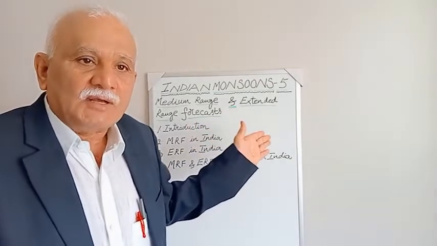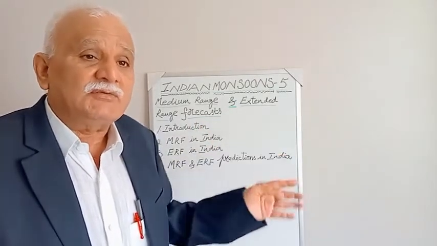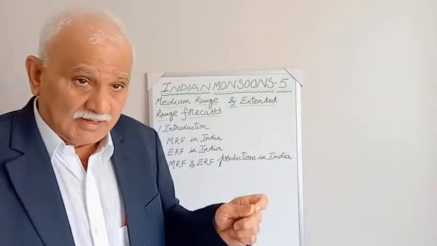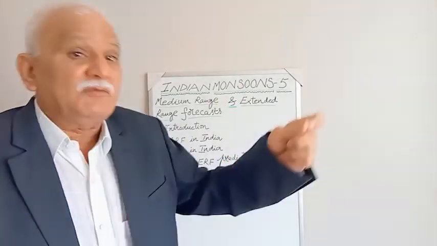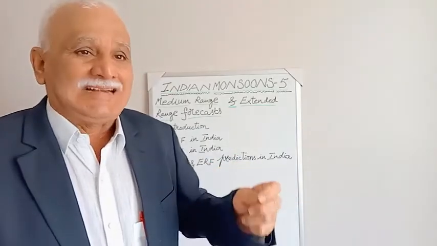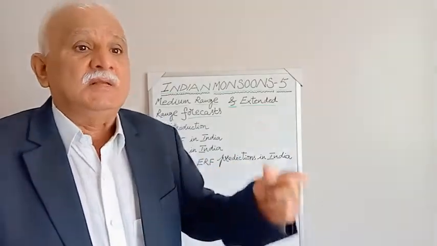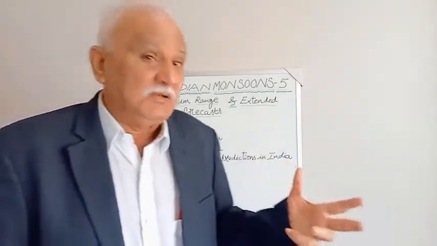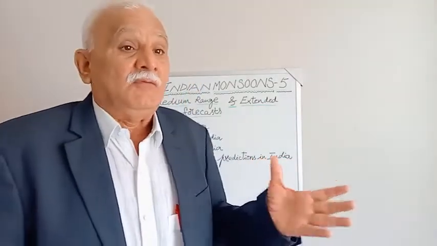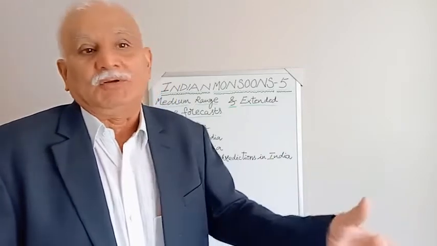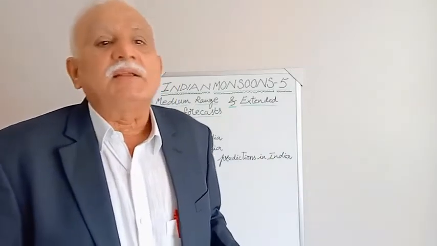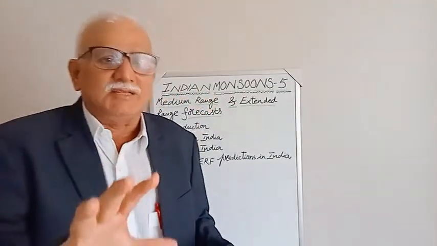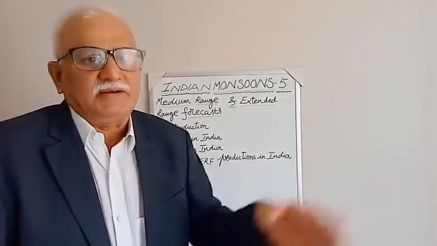medium range weather forecast, which lasts by definition from 72 to 242 hours in India, using different models: numerical models, dynamic models, statistical models, and of course regression also comes in. A combination of all these things from many different sources, and a product is generated. However, from the agriculture meteorological point of view, we try to understand the outlines and the basics of medium range and extended range forecast in this class.